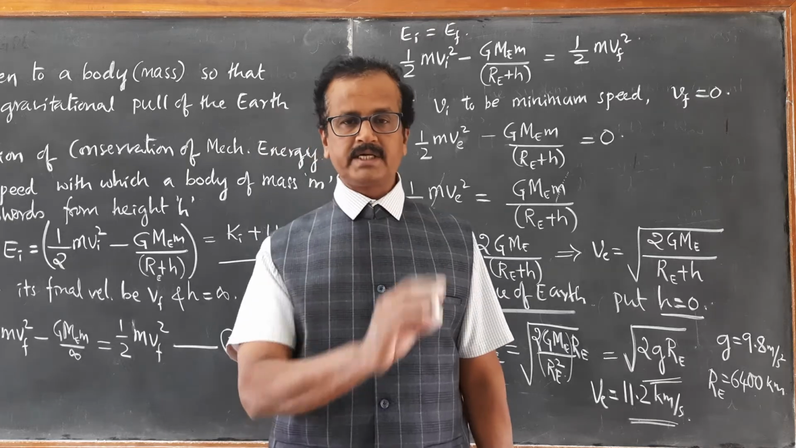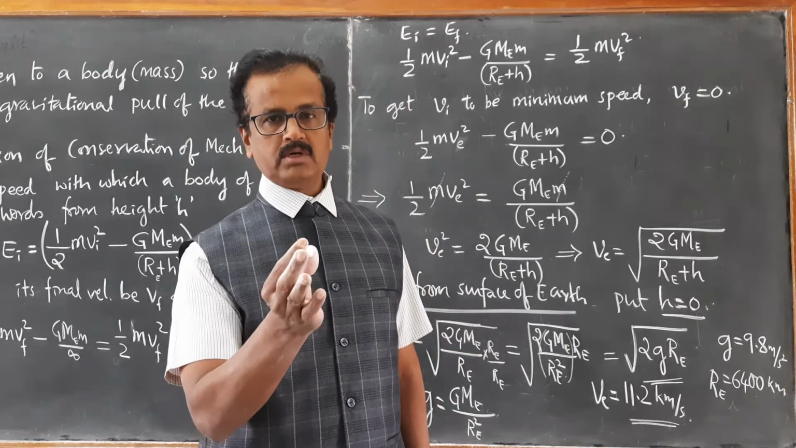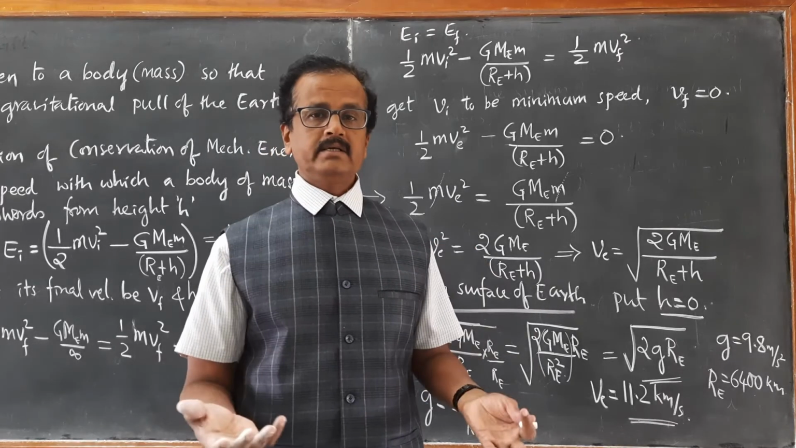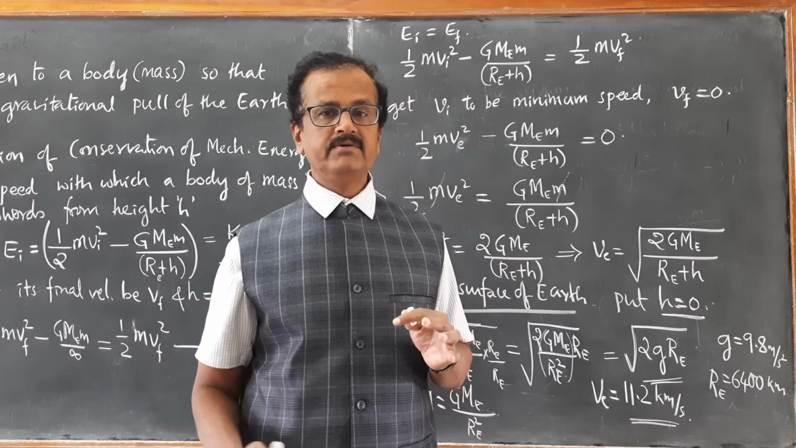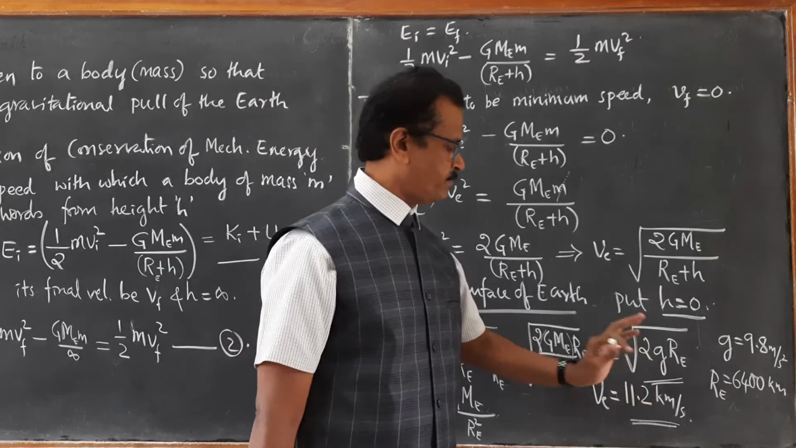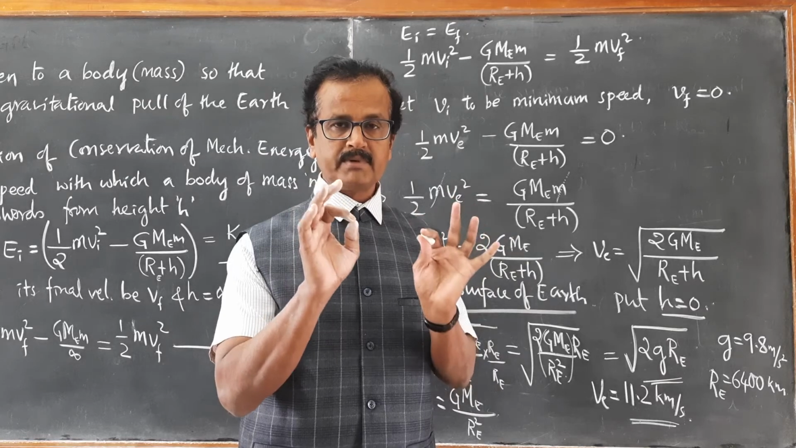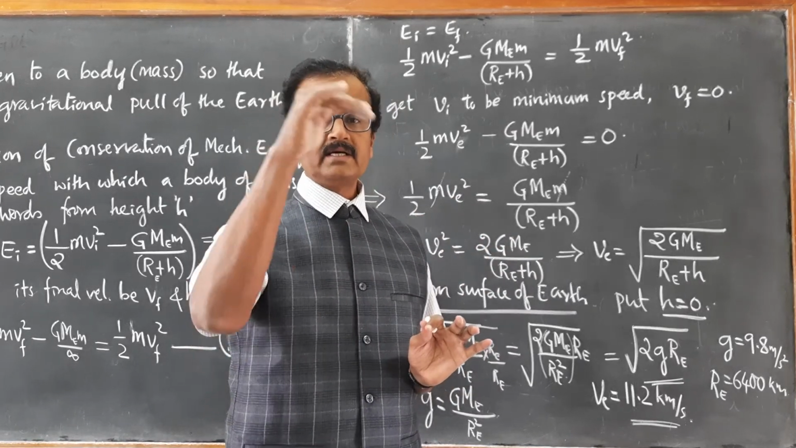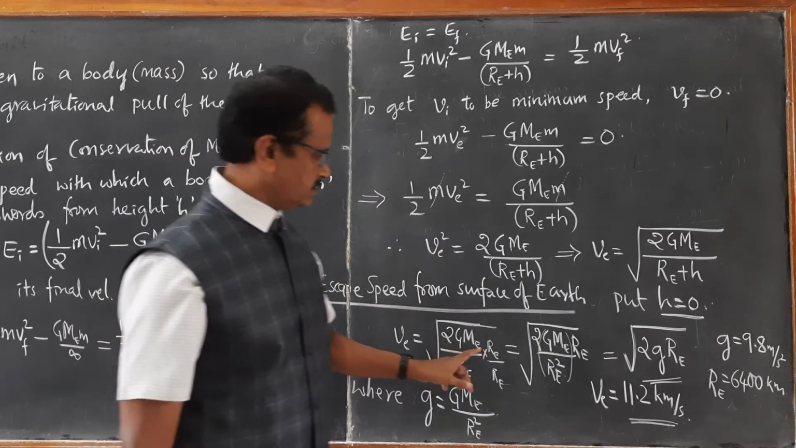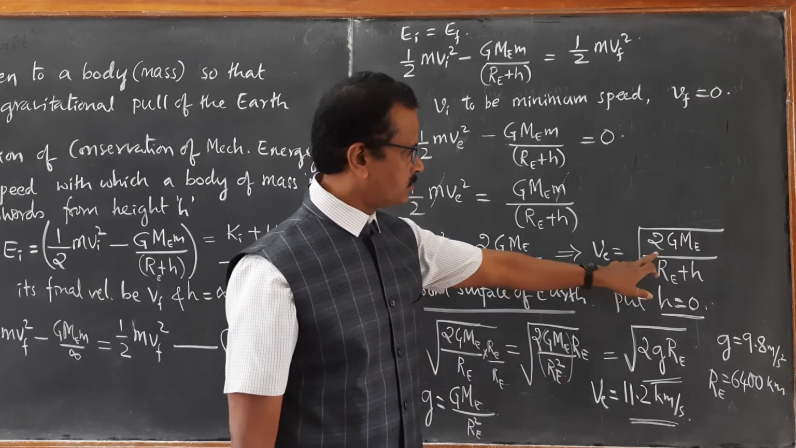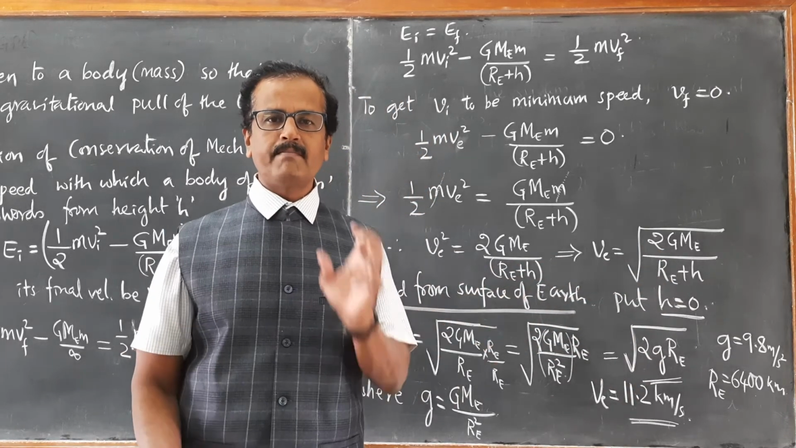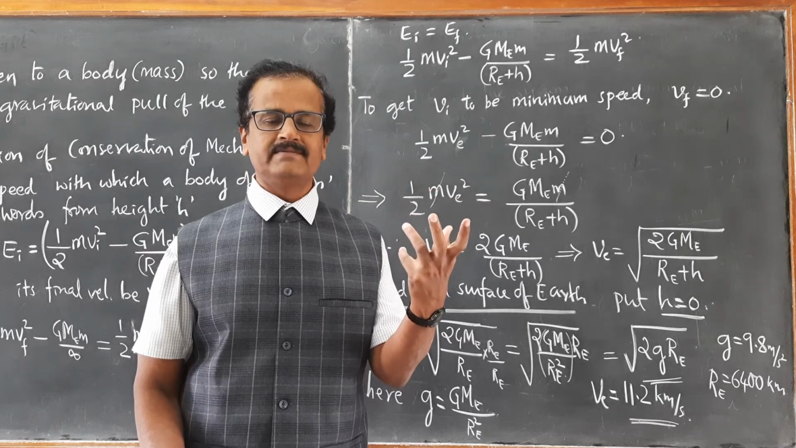So if any object, let it be chalk, a stone, a ball, or even a rocket, is projected vertically upward with this minimum speed of 11.2 kilometer per second, it does not fall back to the ground. It is quite evident from this equation, whichever form you take, that escape speed does not depend on the mass of the object which is projected.